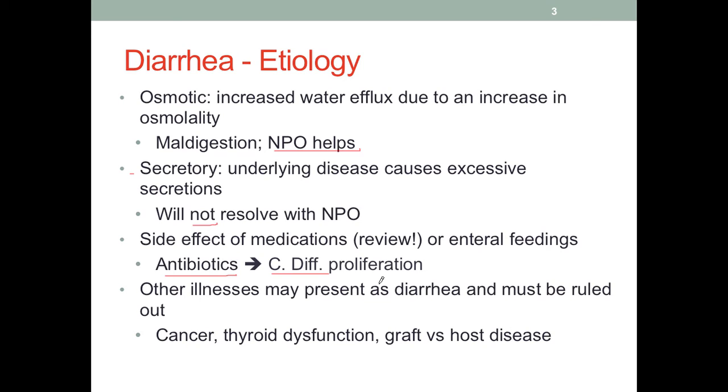Another thing that can lead to diarrhea is tube feeding. So this is one of the things we will need to monitor when we give patients enteral feedings. Other diseases may have diarrhea as a consequence and signs or symptoms, so they would need to be ruled out. For example, cancer. If it's cancer of the GI tract, it is very common that the stool pattern is interrupted, and sometimes people do have diarrhea. It could also be due to thyroid dysfunction and graft versus host disease.